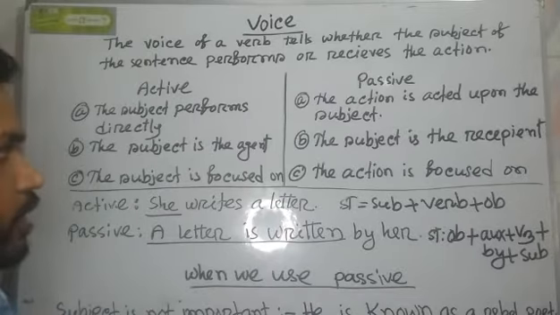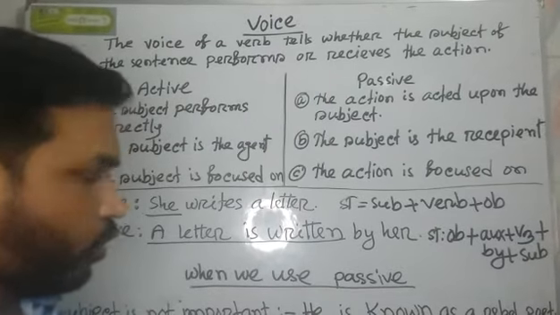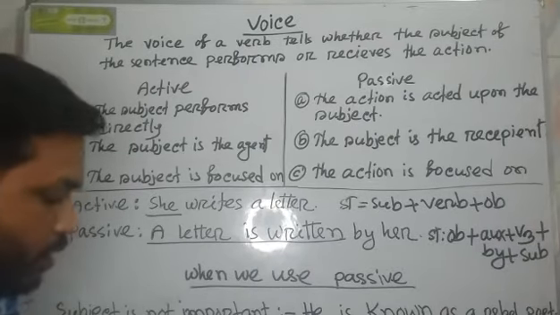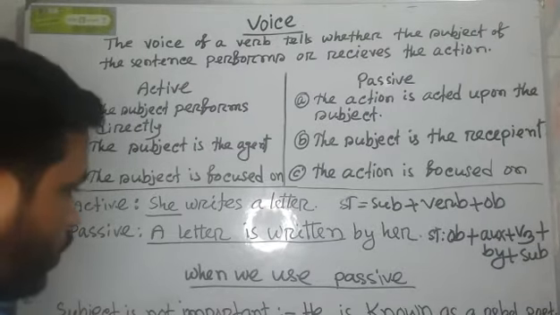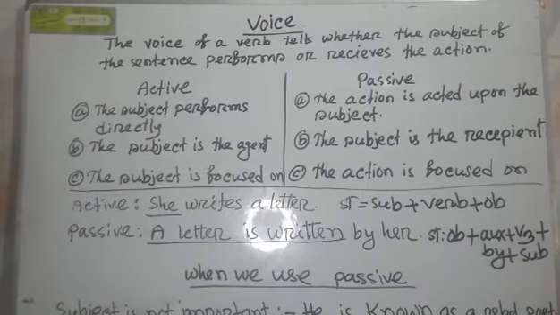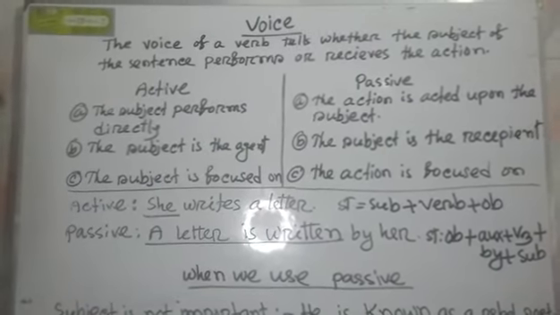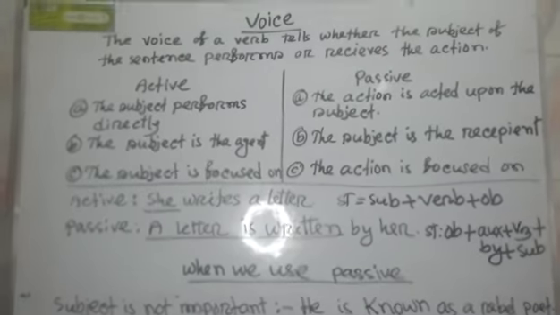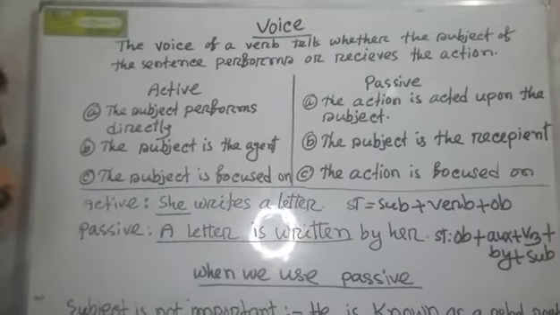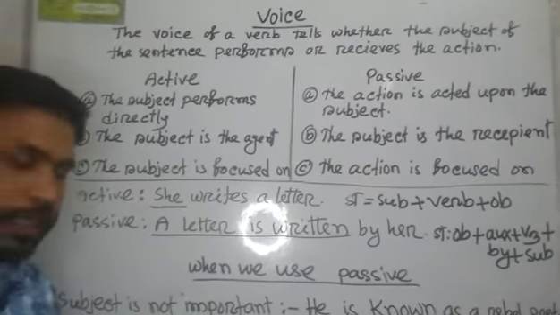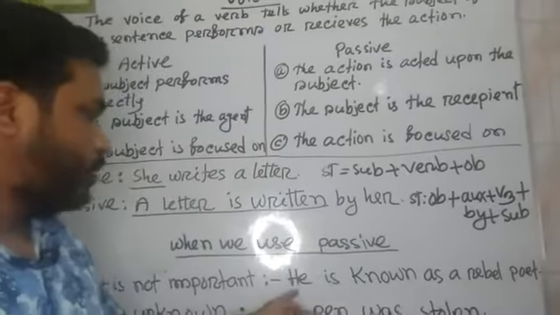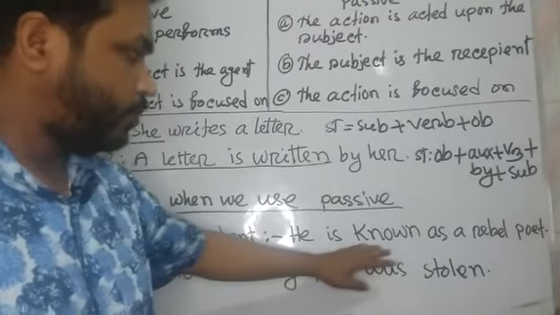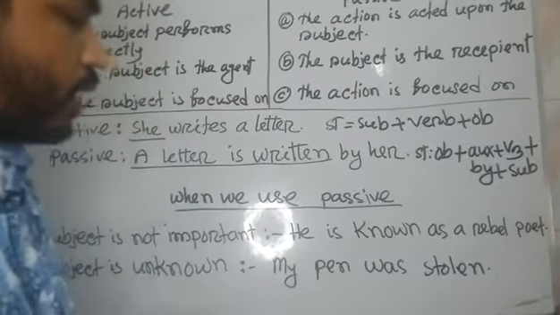In passive sentences there are some characteristics, so you have to know when we use a passive sentence. I think there are two ways when we use a passive sentence, and the first way is when the subject is not important, such as: he is known as a rebel poet. Here there is no subject.